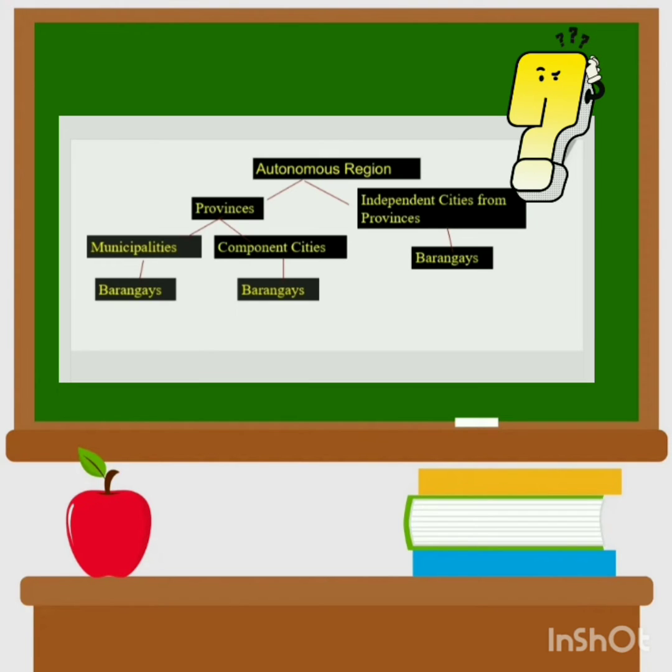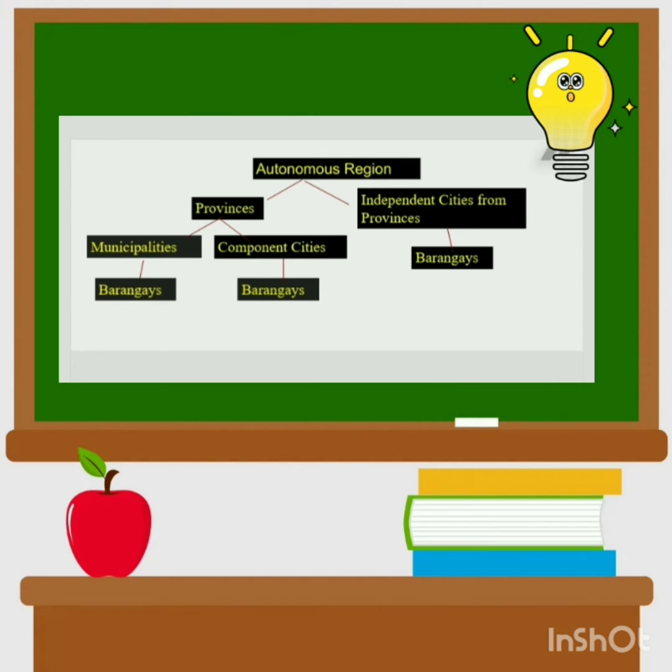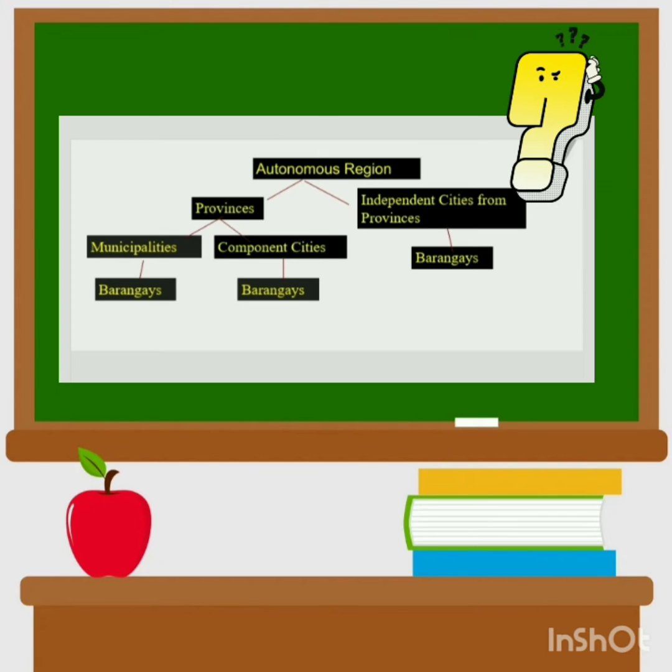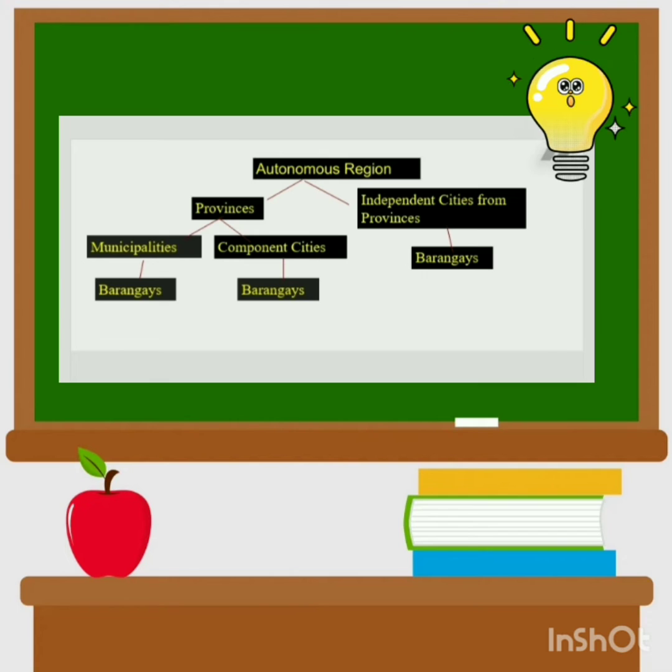Next, let's move on to autonomous region. As you can see, autonomous region has the same component to administrative region. Here in autonomous region, the national government, they don't interfere in the management of autonomous region. But still, even though they have the freedom, they still need to recognize the national government and the law.